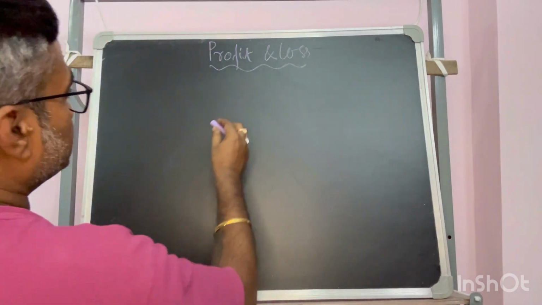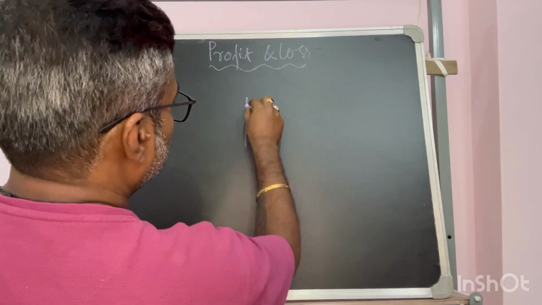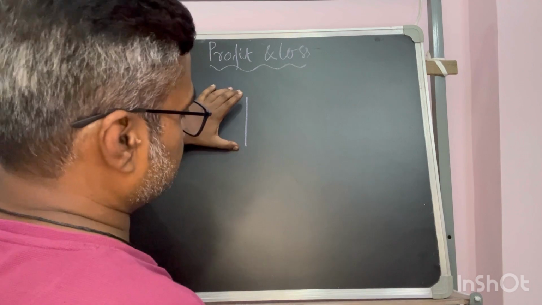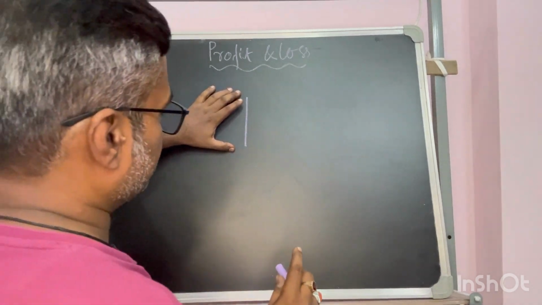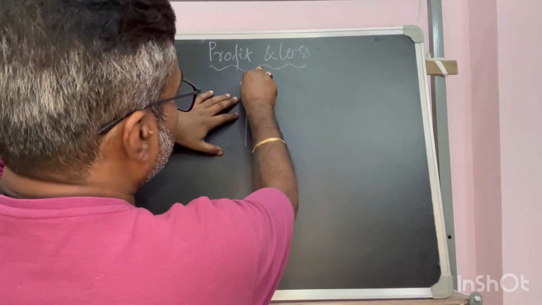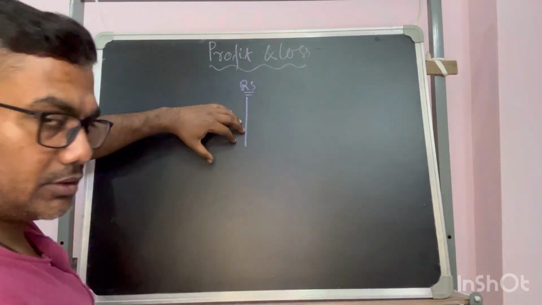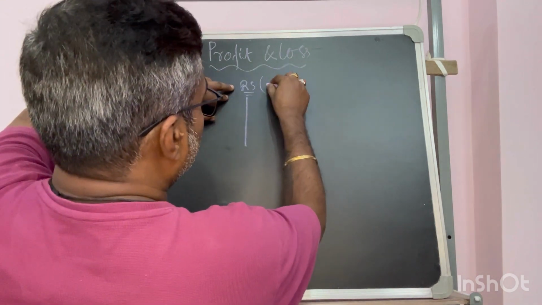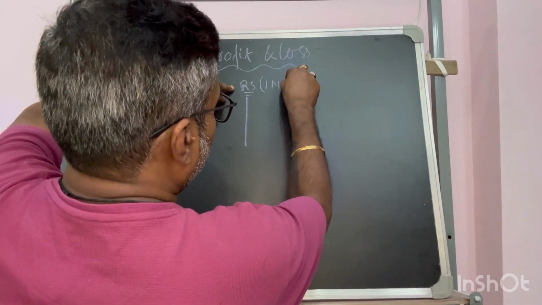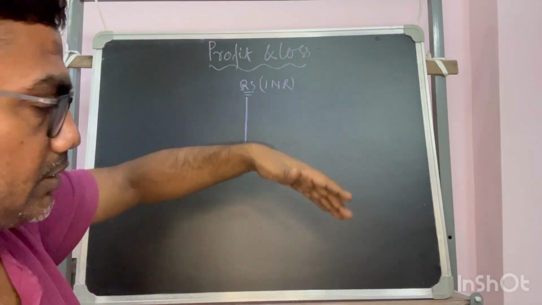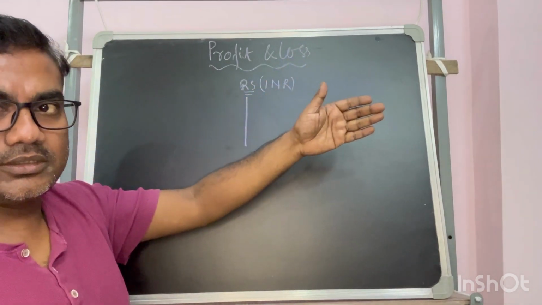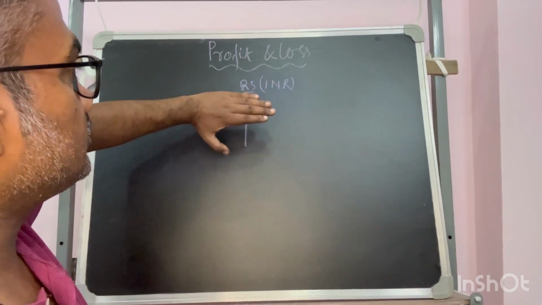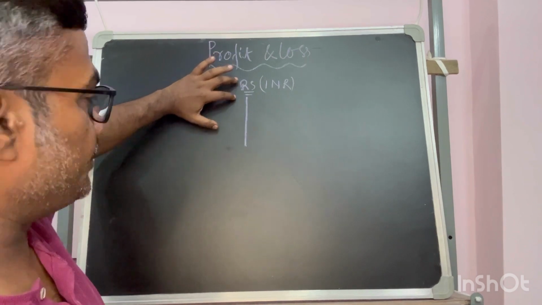Since it is very much related to financial things, we'll talk in rupees. We are talking about the Indian representation of financial terms in terms of INR, Indian rupees. So let's say we are talking about rupees.